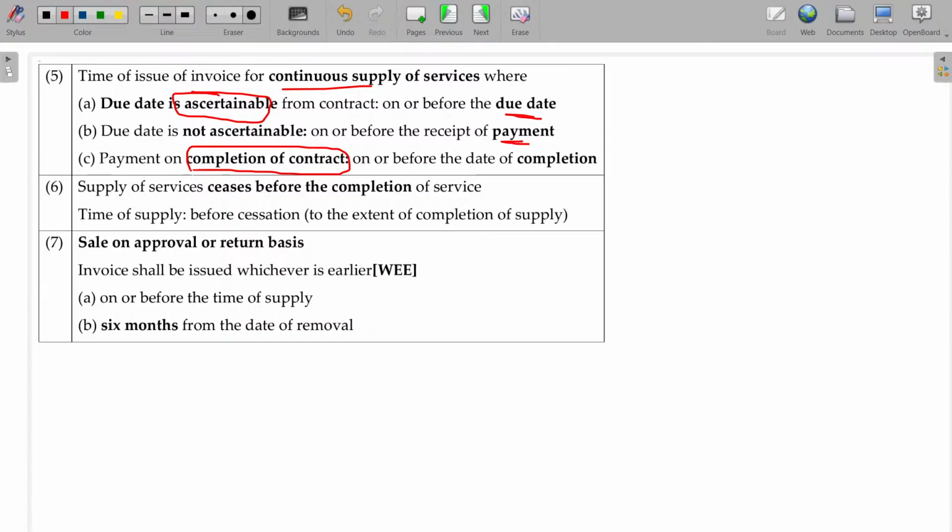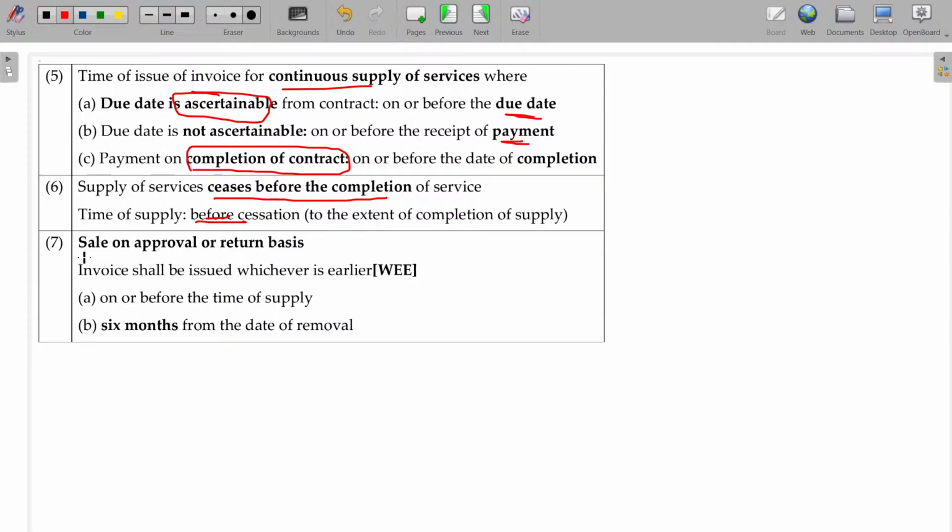And 6th one also same. Supply of services ceases before the completion. Already told 1 year contract, but 3rd month itself I cancel. So then what happens? Up to the 3 months, what could be the value? That value will be considered as taxable invoice value, and you have to raise the tax invoice up to that value only. Before the cessation.